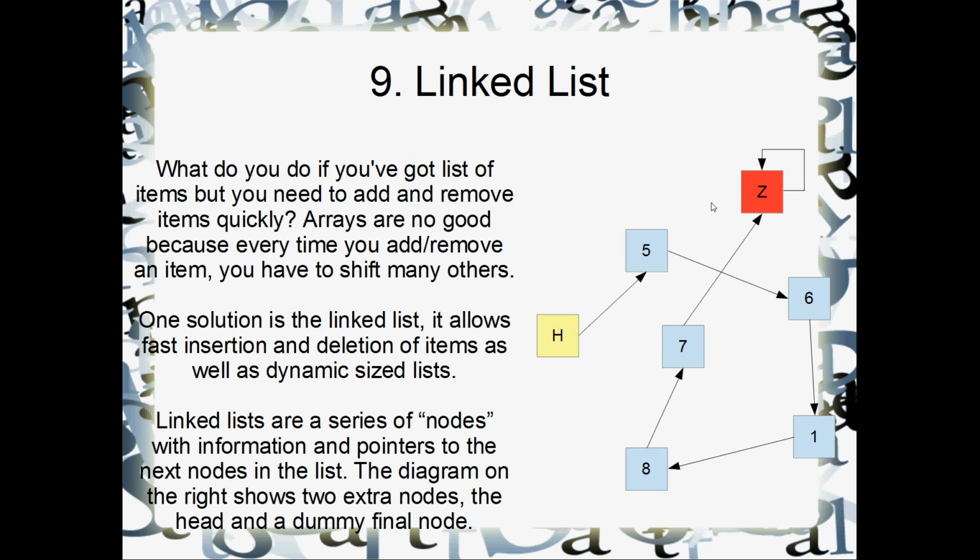And if we wanted to add, say, a 2 up here between the 5 and the 6, well, that's pretty easy as well. All we would do is point the 2 to whatever the 5 is pointing to. So the 2 would point to the 6 down here, and then we would shift the 5's pointer to point to the 2. So our list would then be 5, 2, 6, 1, 8, 7. It's really, really fast to insert and delete items from a linked list. Number 9, the linked list.